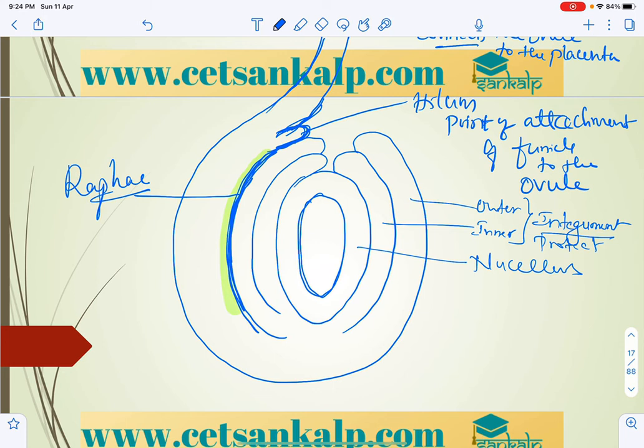Integument protects the ovule, and the point where the nucellus is not covered by integument is called the micropyle, which forms a small opening. So the micropyle is a small opening which represents the absence of integument. No integument will be there.